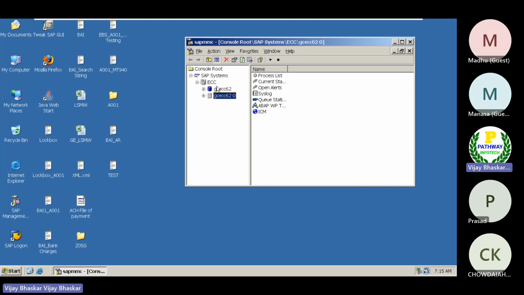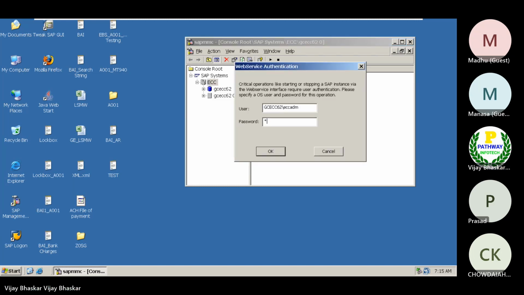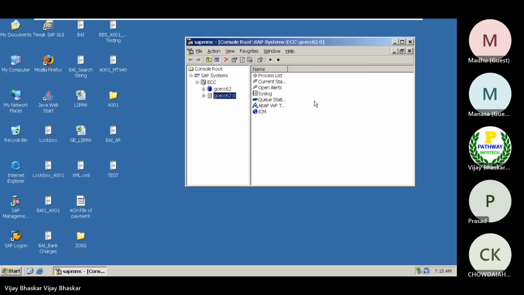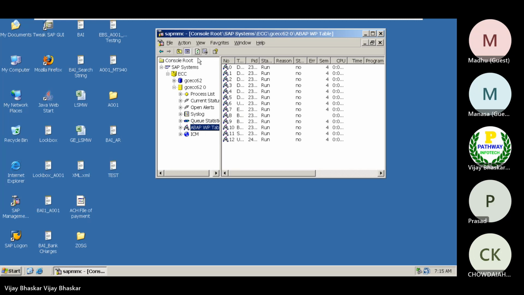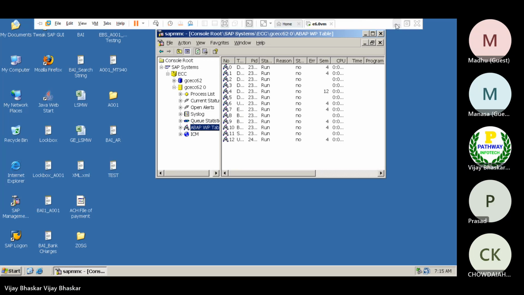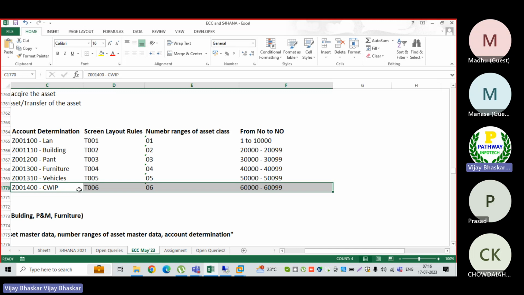So once the CO integration happens, we'll discuss capital work in progress when we do the configuration of controlling.